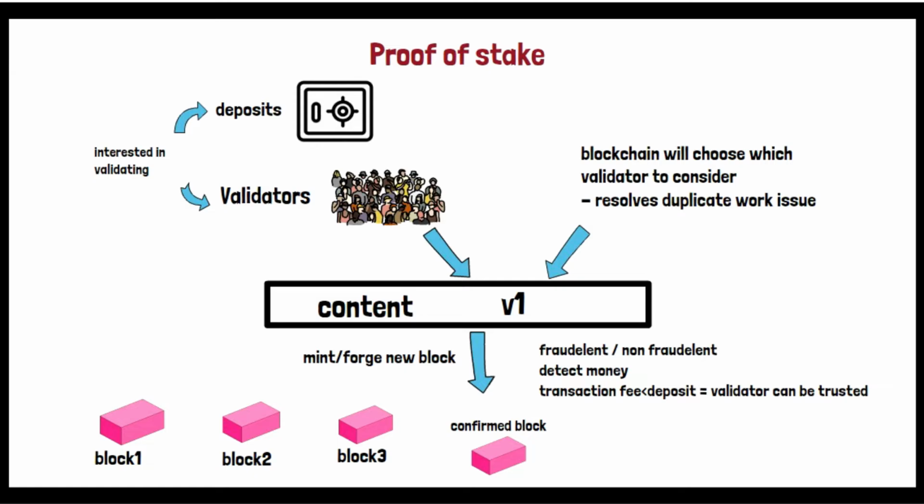The third point is v1 is able to validate and he or she validates it, but that is fraud. He validated the incorrect content, saying that this is correct, but in reality that is not correct. So in this case, the blockchain has the responsibility to punish or penalize v1 by charging some amount. Now that amount he or she should be able to pay based on the deposit that they have.